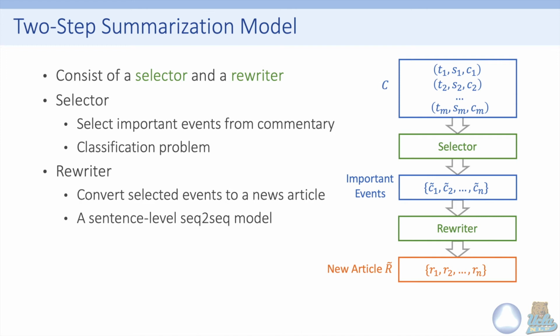Then we can use the rewriter to convert the selected events to a news article. In this work, we focus on a sentence-level rewriter. That means we use a sequence-to-sequence model to convert each commentary sentence to a news article sentence. And our final news article is the list of generated news sentences.